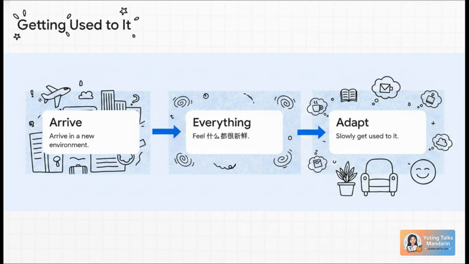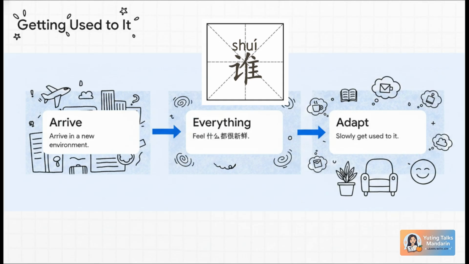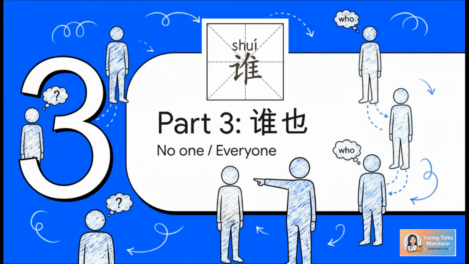So here is your one-sentence summary for this rule. Whenever you need to say everything or anything with absolutely no exceptions, just drop in 什么都. You arrive in a new place, you feel 什么都 is fresh, and then you settle in. It's an incredibly handy structure you're going to use every single day. Let's keep this momentum going.